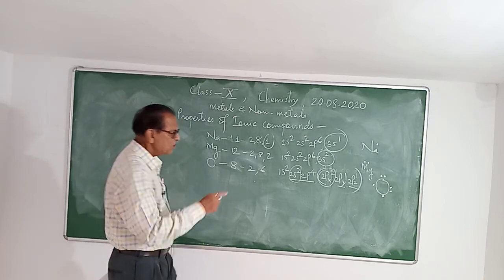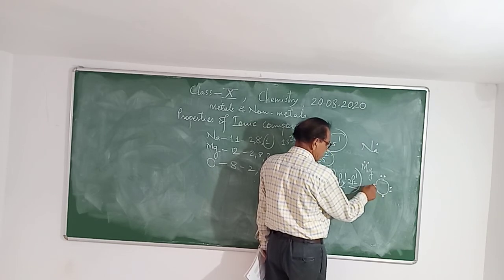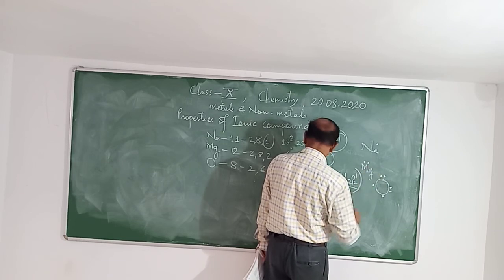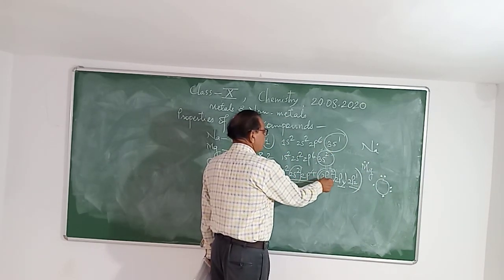So there are 2 unpaired electrons in the outermost shell of oxygen, and there are 2 paired electrons: the 2s2 pair and the 2px2 pair.